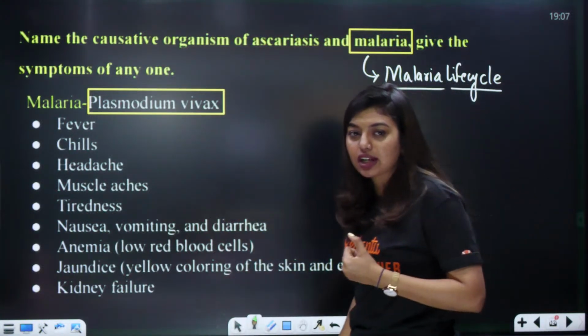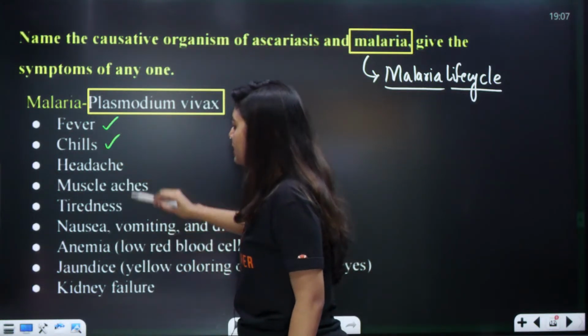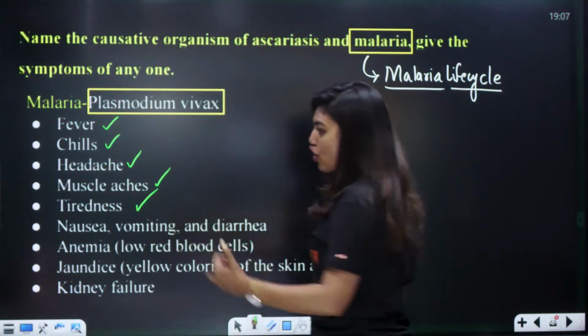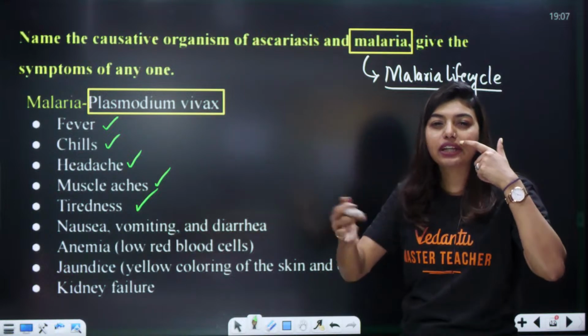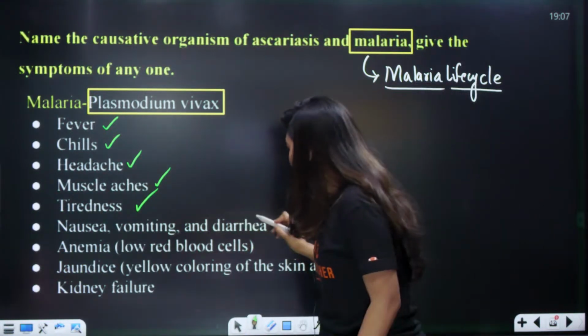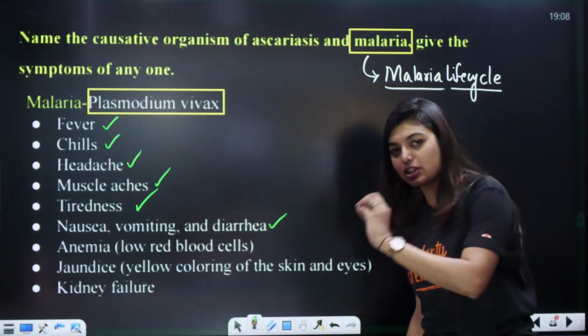What happens when a person has malaria? First thing he will start noticing is fever. He'll have chills, headache, muscle ache, tiredness, nausea, that means the tendency of vomiting, you'll start sweating, you'll feel like everything is rotating, okay, all this you'll feel. Then you'll have continuous diarrhea, loose motion, we tell you normally.